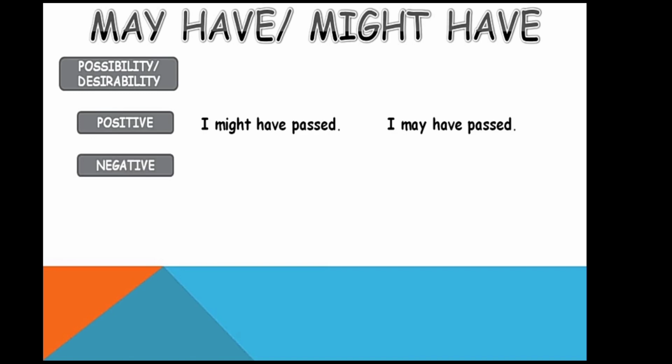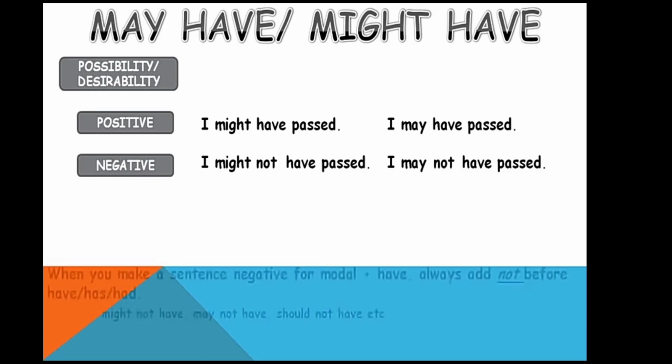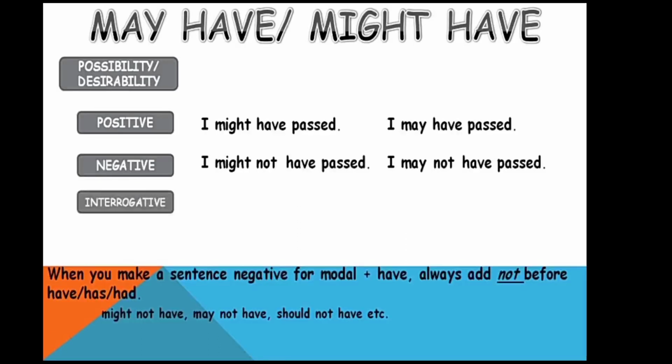I may have passed. In a negative sentence, not is used after the auxiliary verb, that is, I might not have passed, I may not have passed. These two types of sentences can be declarative, interrogative and negative.